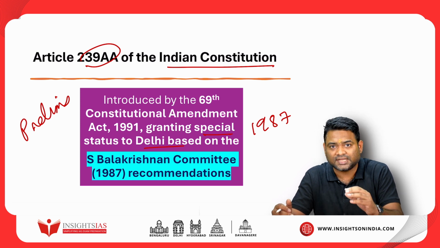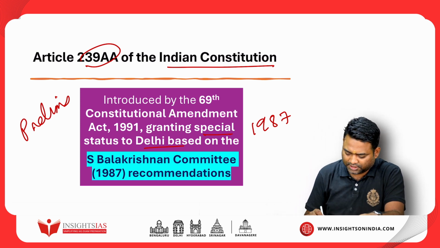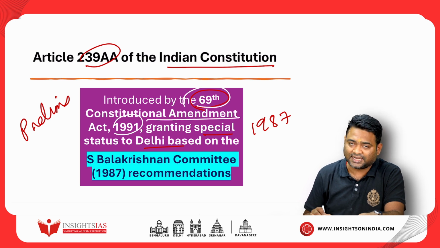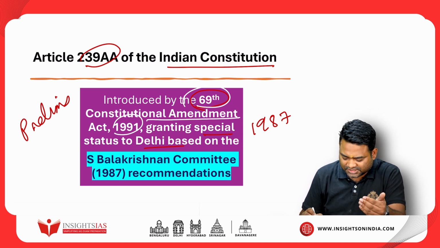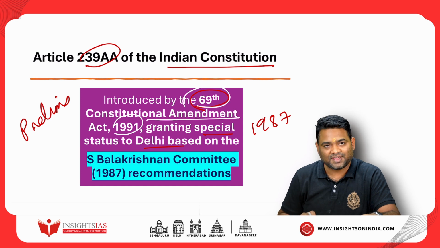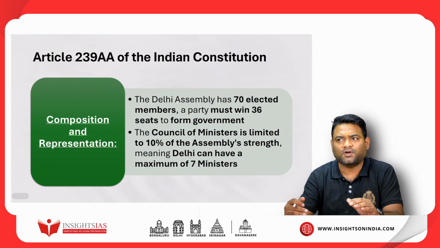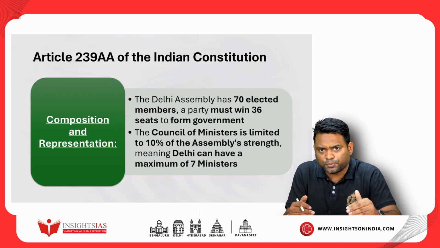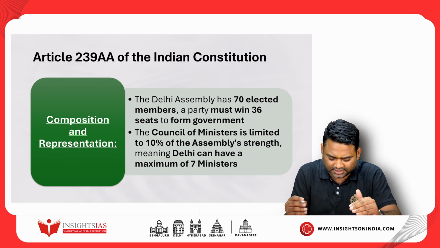So beware about this. Always remember this: introduced by the 69th Constitutional Amendment Act 1991, which introduced Article 239 AA, granting special status to Delhi based on the S. Balakrishnan Committee 1987 recommendations.